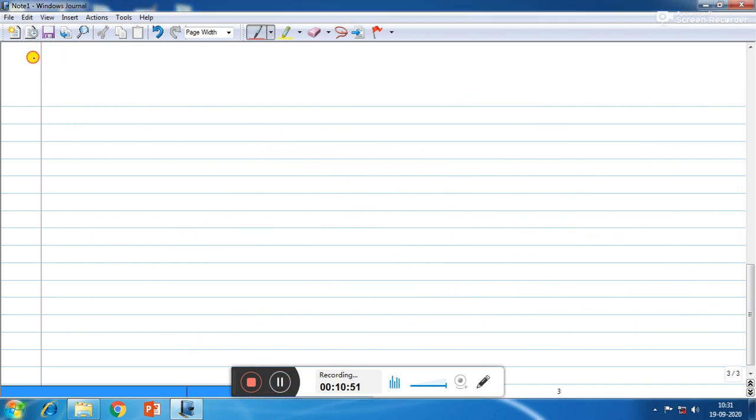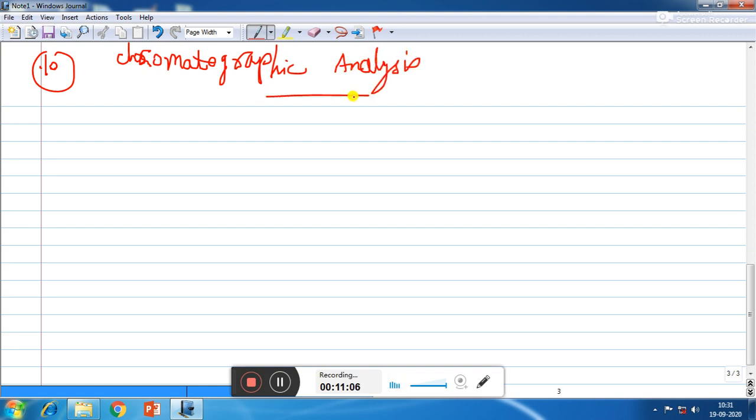Number 10, tenth application, last application, chromatographic analysis. Chromatographic analysis is based on the phenomenon of adsorption, and it finds a number of applications in analytical and industrial fields.